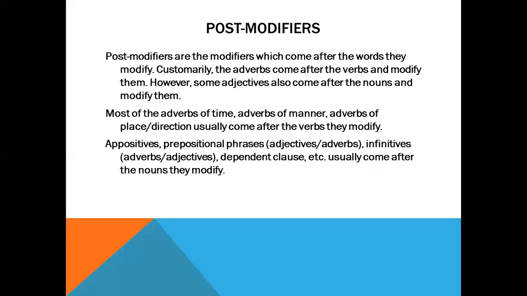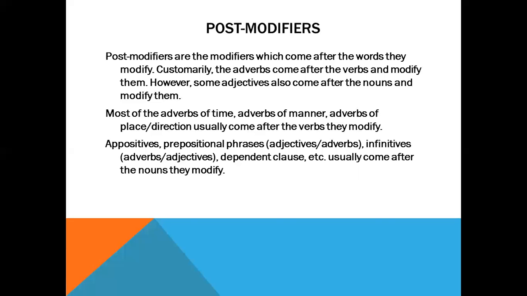Next, we need to know what post modifiers are. Post modifiers are the modifiers which come after the words they modify. Customarily, the adverbs come after the verbs and modify them. You all know that. However, some adjectives also come after the nouns and modify them.